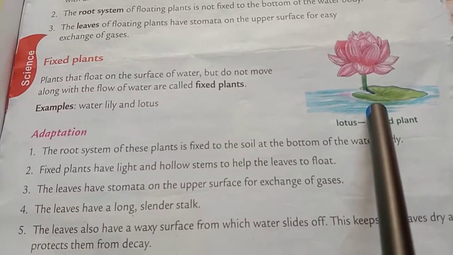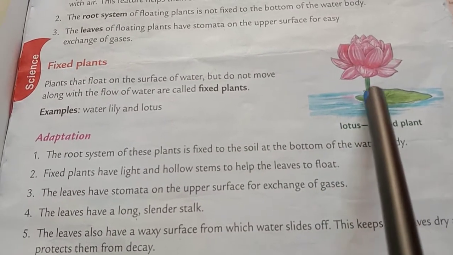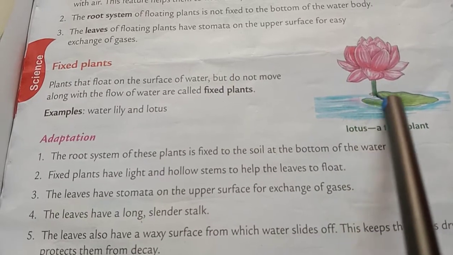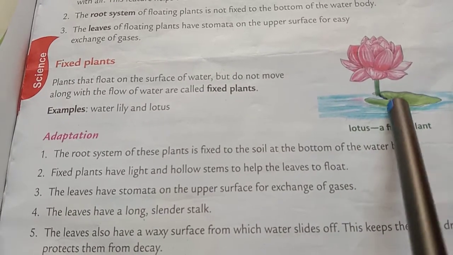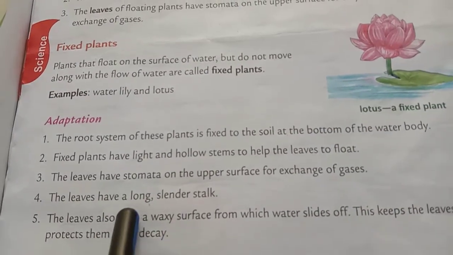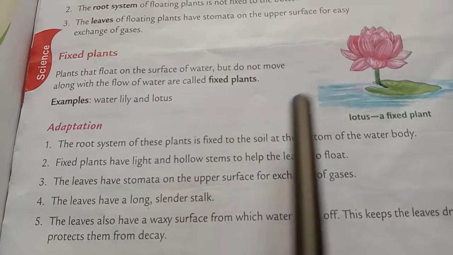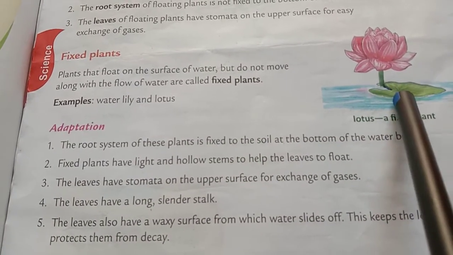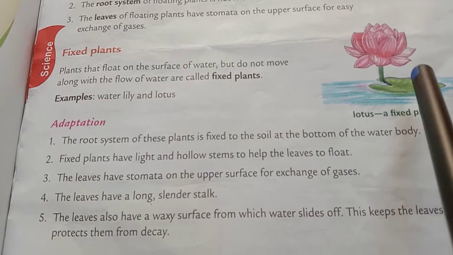You can see the picture here. The leaves have stomata on the upper surface for exchange of gases. The leaves have a long slender stalk. You can see the picture. The leaves are very long, with a slender stalk.